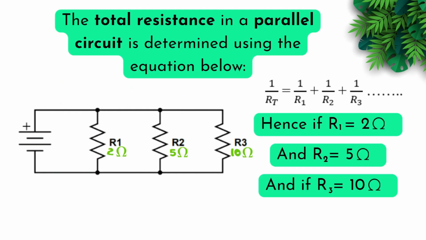The total resistance in a parallel circuit is determined using the equation below, where we have 1 over R total is equal to 1 over R1 plus 1 over R2 plus 1 over R3 plus etc., depending on how many resistors are in the circuit in parallel. Hence, if R1 is equal to 2 ohms and R2 is equal to 5 ohms, and if R3 is equal to 10 ohms,